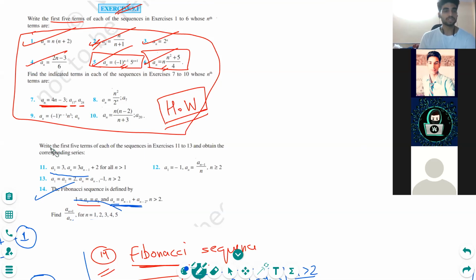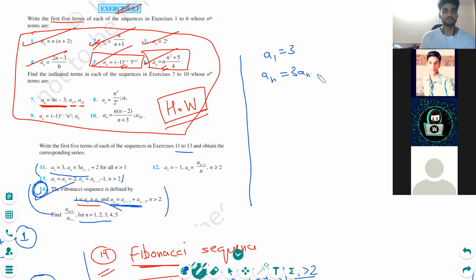One more thing. In the question, it is saying write the first 5 terms. We have found the first 5 terms. This is the explicit one, we don't have to use this for this. This is for 11 to 13. So A1 is 3, and AN is given for n greater than 1: A1 is 3 and AN is 3A(n-1) plus 2.